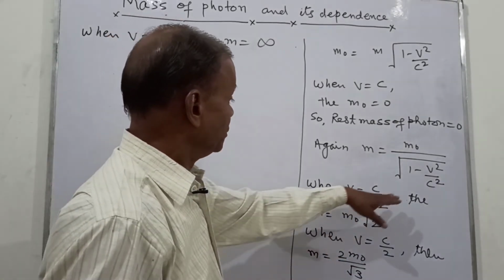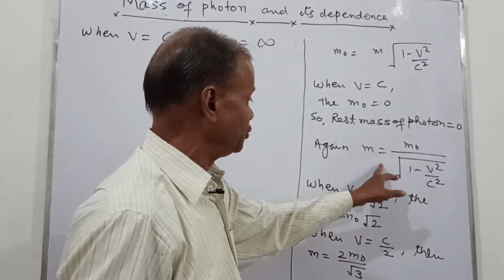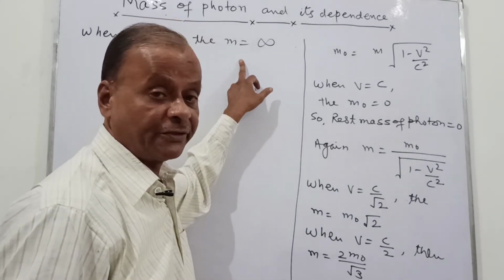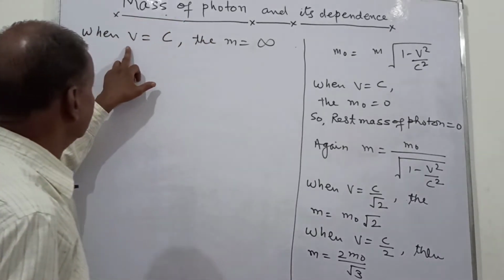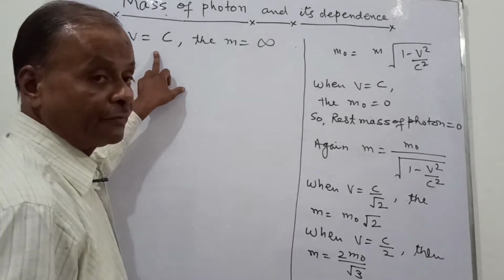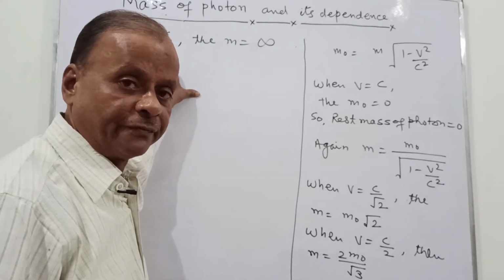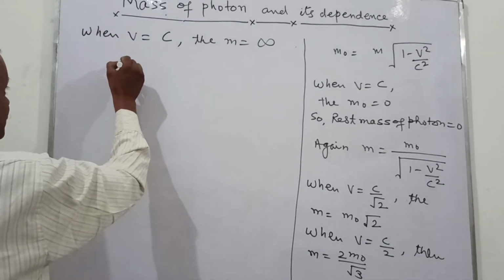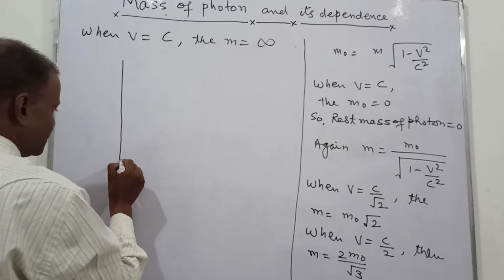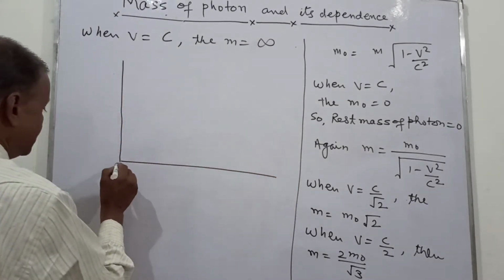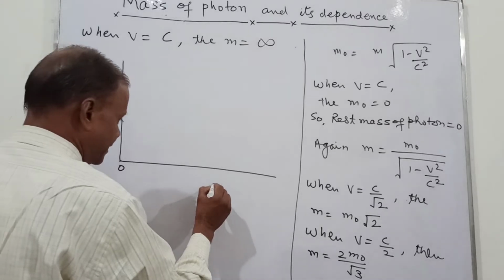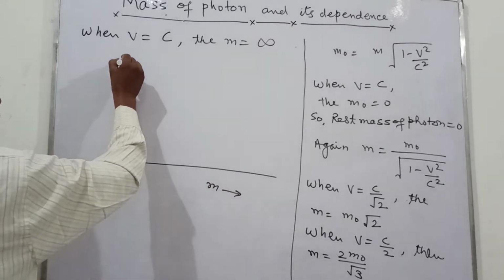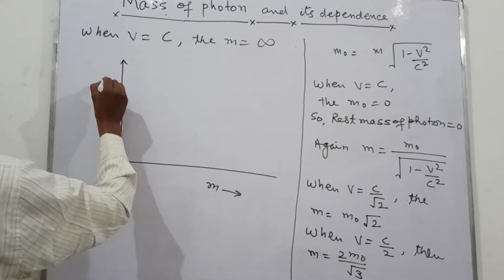And when this velocity becomes v equal to c, then the non-zero value of the mass is equal to infinity. So the mass becomes infinity when the velocity of the photon is equal to velocity of the light. So we can have the variation of this one like this. This is suppose the 0. Here we take m. This we take now v, the velocity.